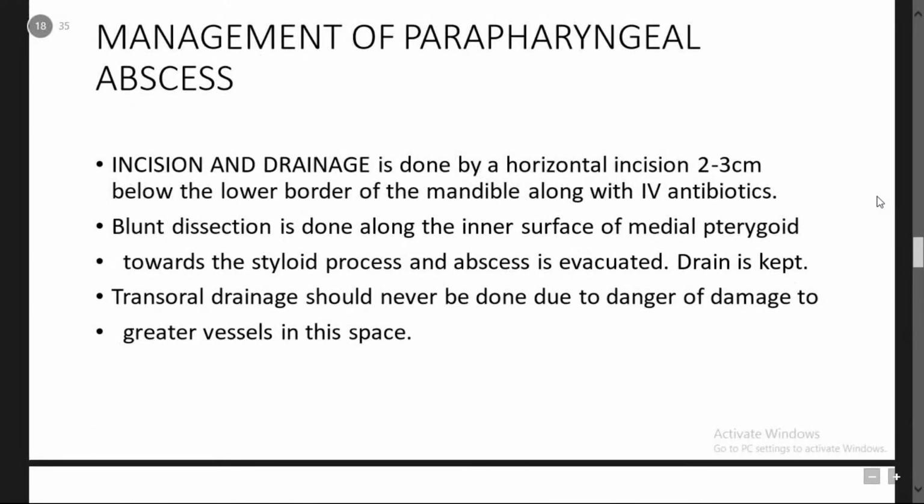Management of parapharyngeal abscess: it is incision and drainage. It is done by a horizontal incision of 2 to 3 centimeters below the lower border of the mandible, along with IV antibiotics. Blunt dissection is done along the inner surface of the medial pterygoid towards the styloid process, and the abscess is evacuated. A drain is kept in place. Transoral drainage should never be done due to the danger of damage to the great vessels in this space.